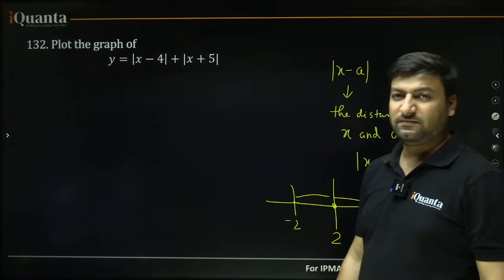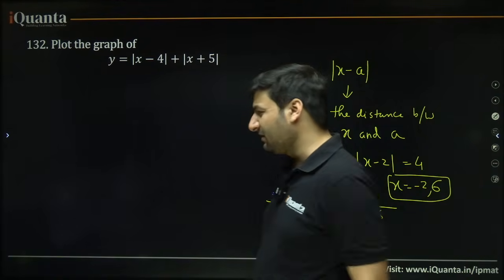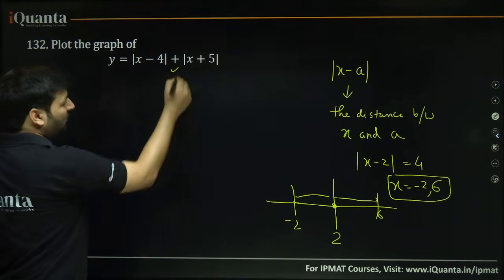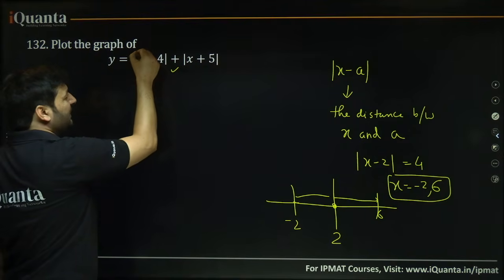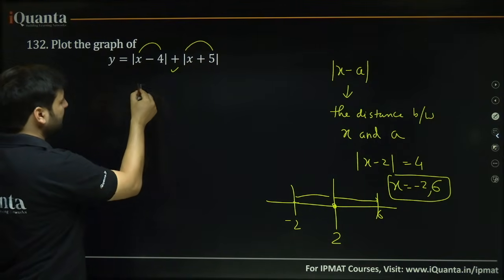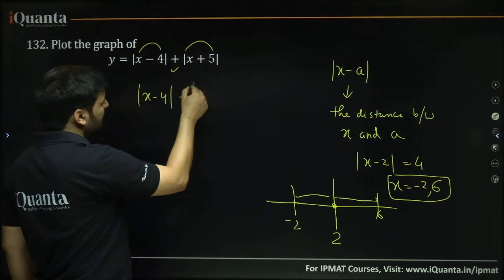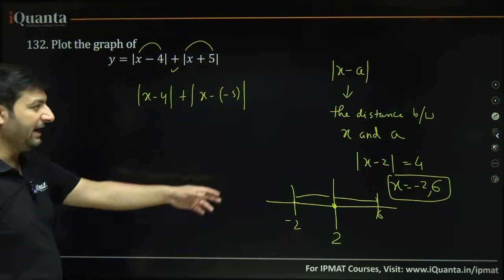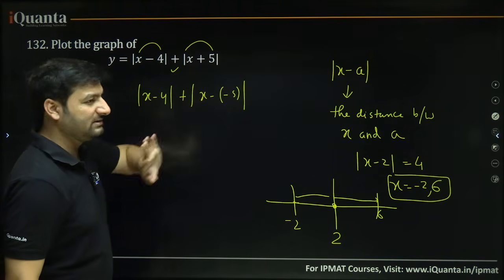Now we have to plot the graph. They will not ask you to plot the graph. In the worst case they can, but this is something I have never seen. Plot the graph of this. What does this mean? There is a sum of two moduluses. That means a sum of distances of x from point 4 and from another point. How can you write this? This can be written as mod x minus 4, the distance between point x and point 4, plus the distance between x and, you have to write minus, because it is written x plus 5. X plus a does not mean distance between x and a. X minus a means distance between x and a.